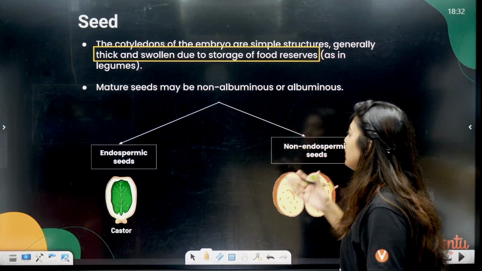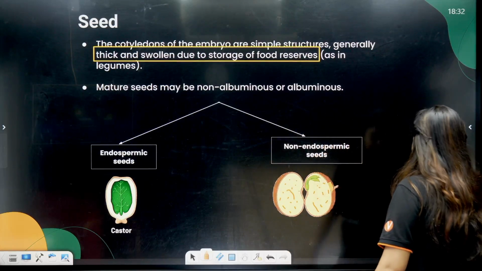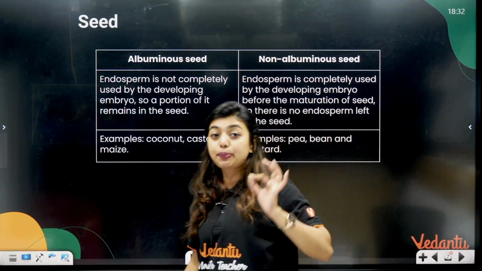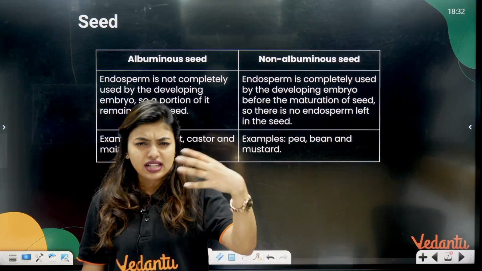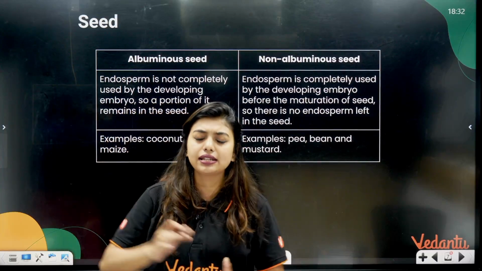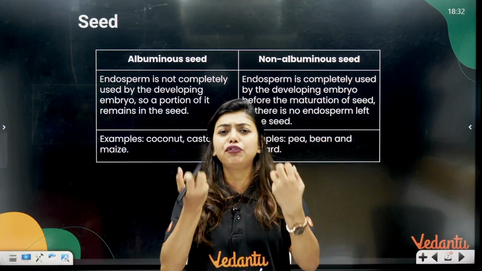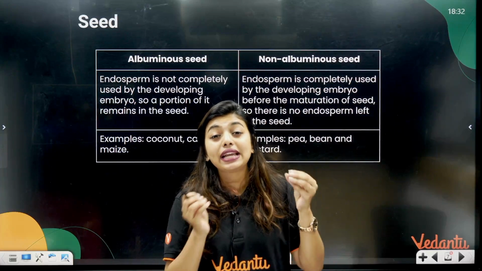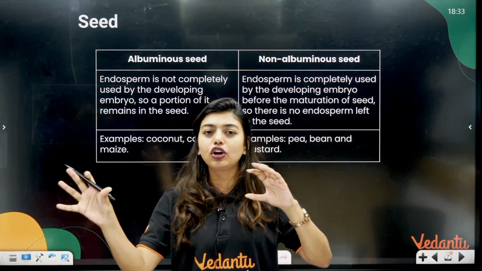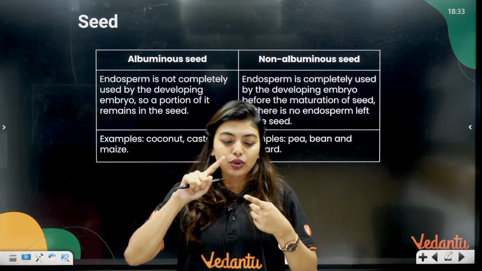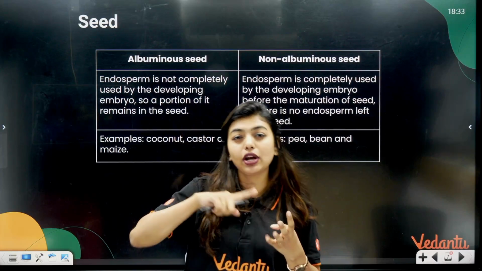Mature seeds may be non-albuminous or albuminous. As I already mentioned, endosperm provides the nourishment for the growing embryo and then later the seed. In some seeds, the endosperm is fully consumed. In some seeds, a little endosperm is left. Depending on that, we have two types of seed: albuminous and non-albuminous, or endospermic and non-endospermic.